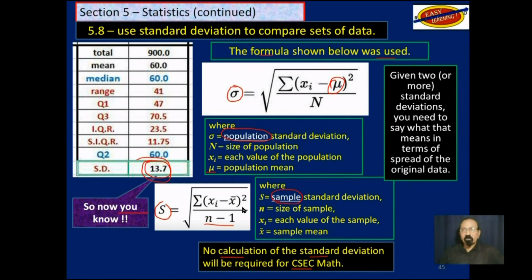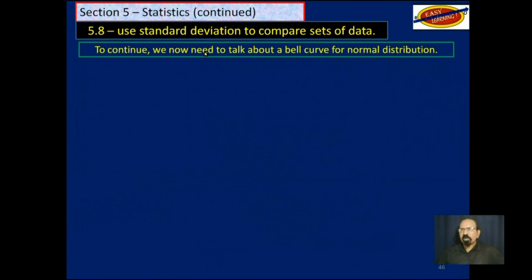So all you need to know for this objective is if you are given 2 or more standard deviations, you need to say what that means in terms of the spread of the original data. So to continue, we now need to talk about a bell curve for normal distribution.